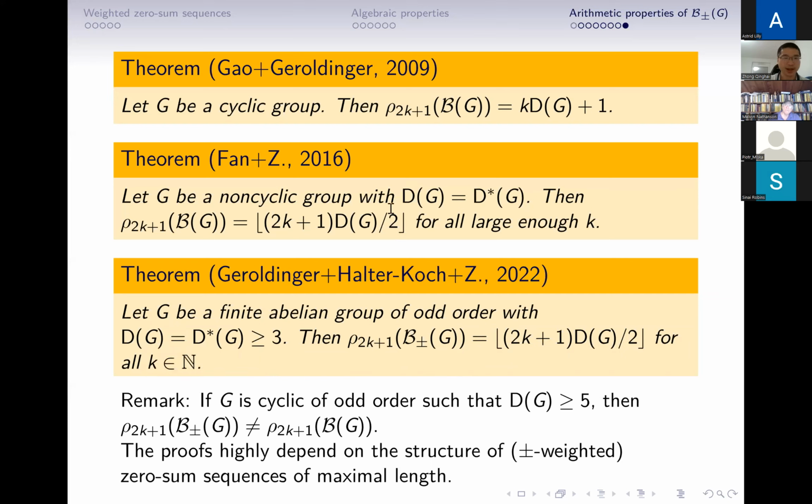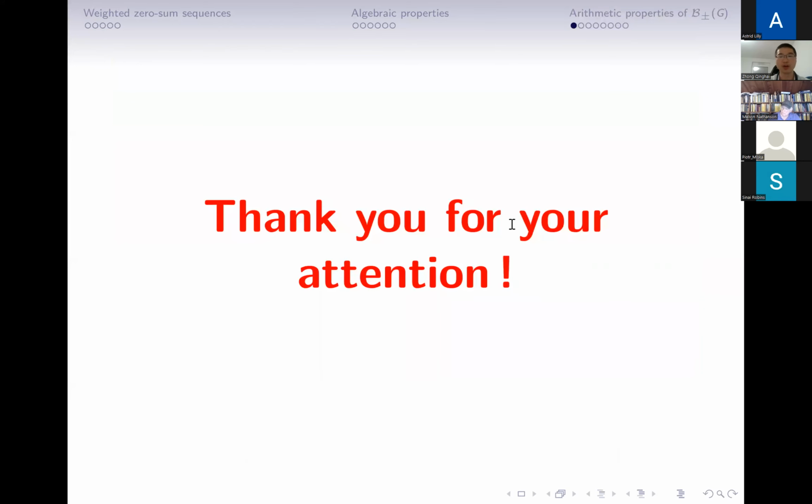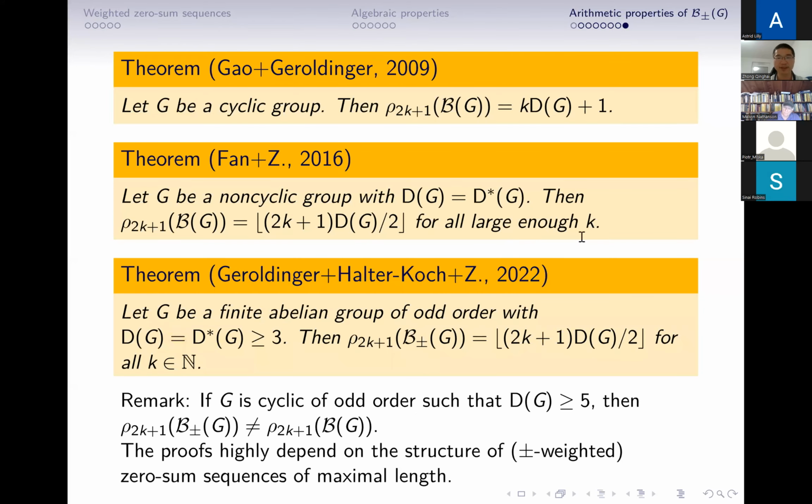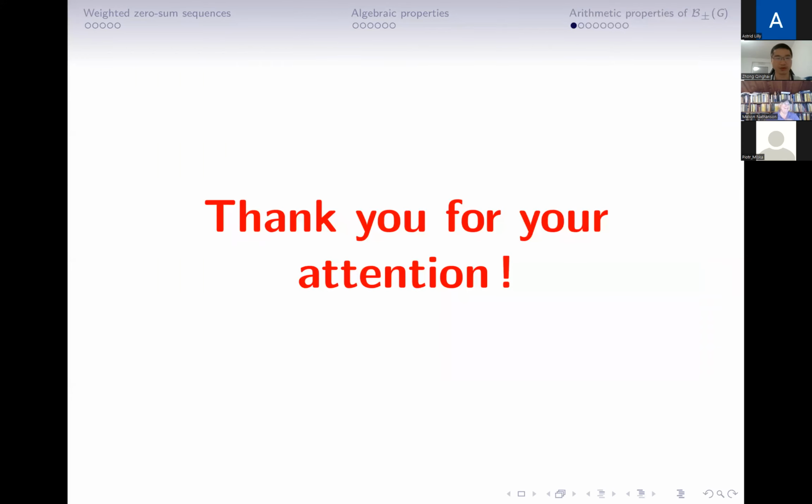Here, to compare the two results, for the first it holds for all positive integers k, and this one holds for all large enough k, and all those proofs highly depend on the structure of zero-sum sequences of maximal length. So here we assume D(G) equals D star (G). And okay, thank you for your attention.